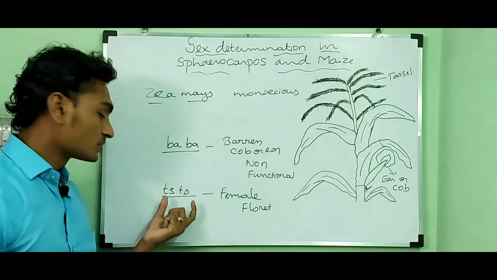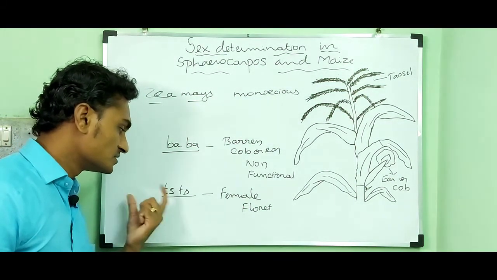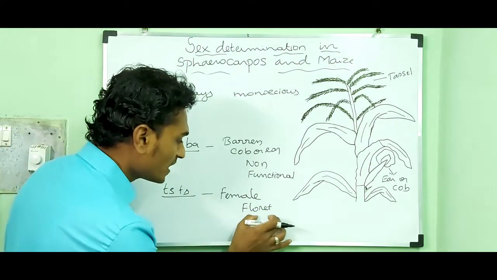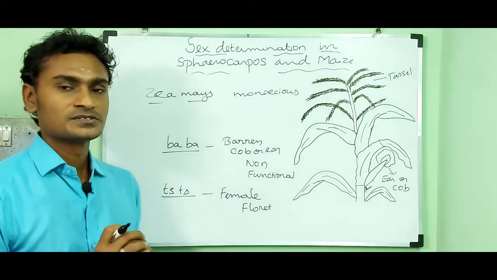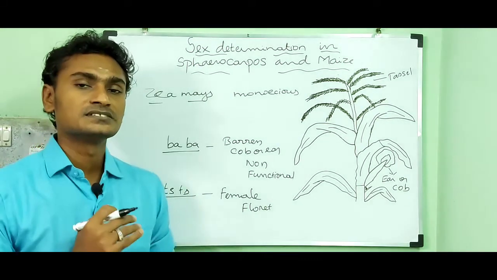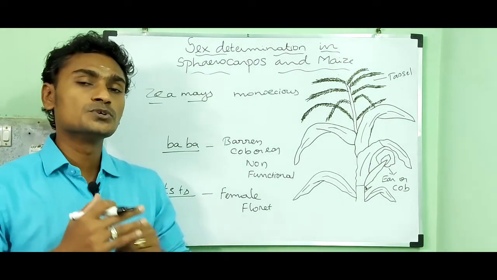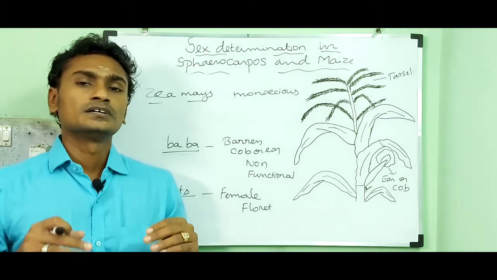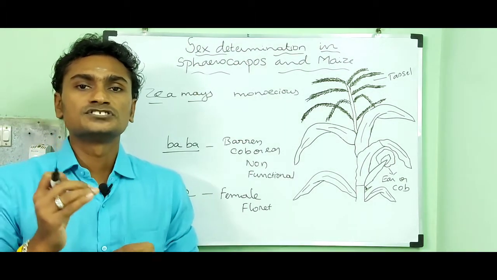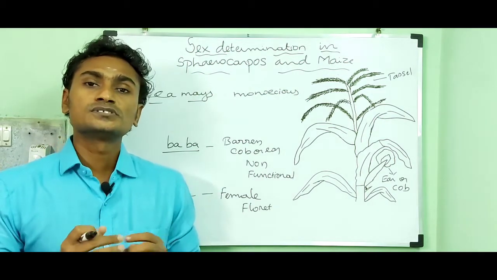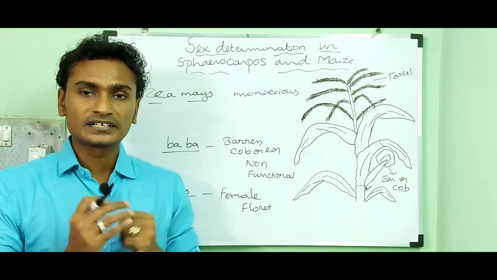So this homozygous recessive gene makes the male floret into female floret. So here a mutation takes place. Due to the mutation, the biosynthesis of gibberellin gets affected.